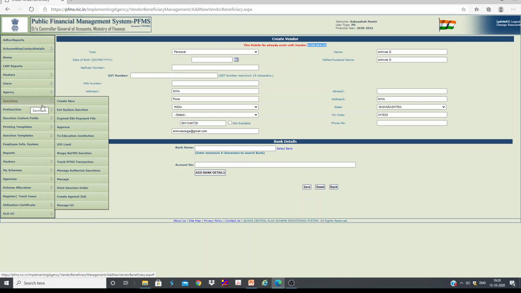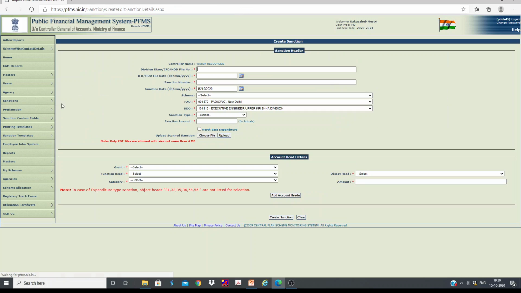Go to sanctions first. Create new. And here we need to write the diary number. Every bill will have a diary number. We need to write so and so. This is just for testing. This is the IFD file, IFD number and all.